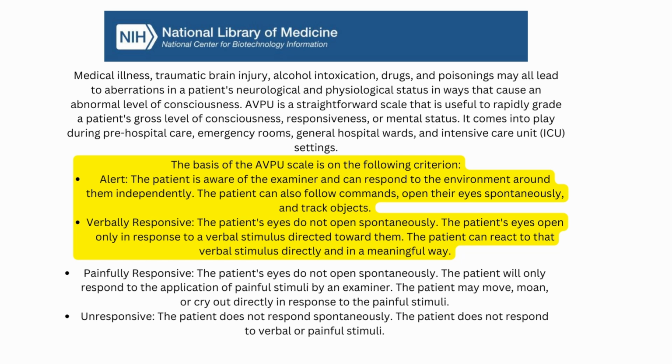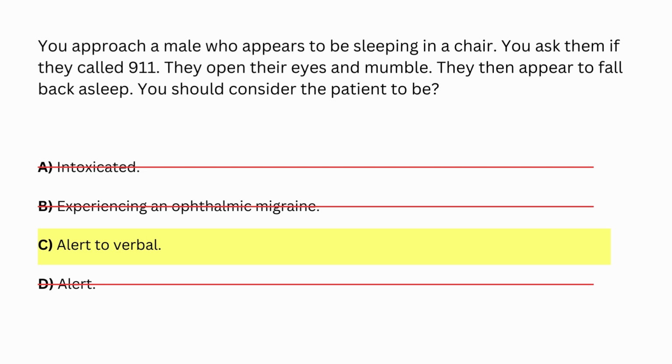If you are still confused, let me give you an example of what a question would look like if the answer was alert to verbal instead of alert. In this example, you now see the correct answer is C, alert to verbal. But the question is, you approach a male who appears to be sleeping in a chair. You ask them if they called 911, they open their eyes and mumble, and then they appear to fall back asleep. You should consider the patient to be, and again in this scenario, the answer would be alert to verbal. Because when you give the patient in this example verbal stimuli, they open their eyes, and as soon as the verbal stimuli stops, they then close their eyes again and appear to fall back asleep.